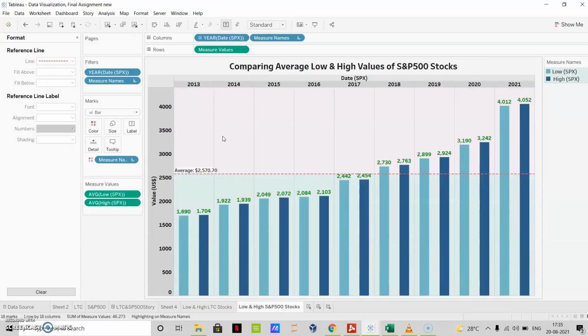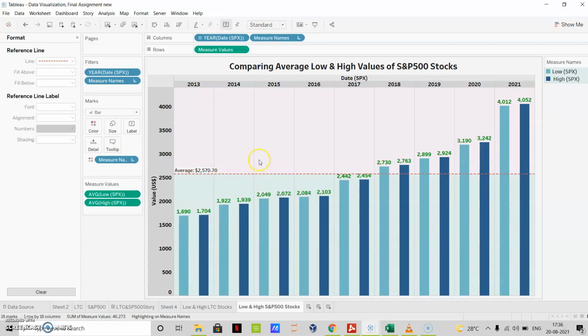In this bar chart, the light blue color represents the low average price for the SP stocks, and the dark blue color represents the high value for the SP 500 stocks. In 2013, we can see that the average low price was $1,690, whereas the average high value was $1,074.